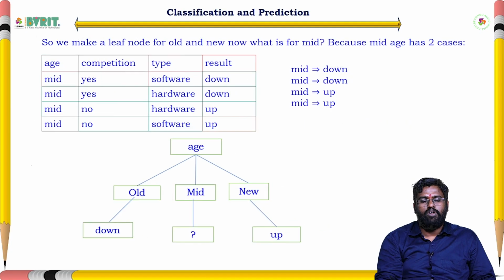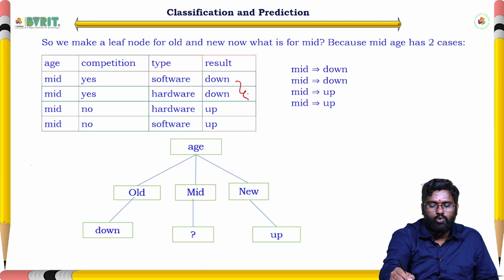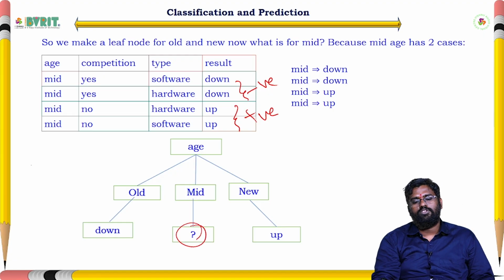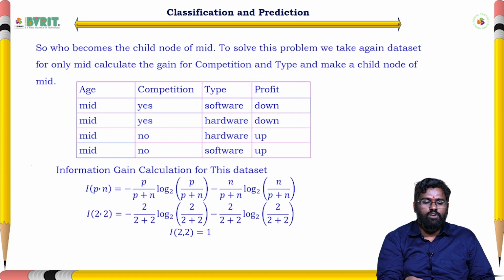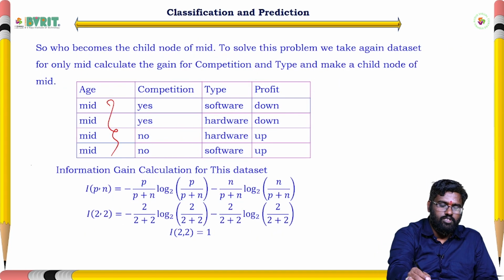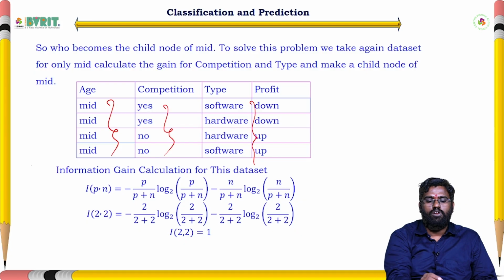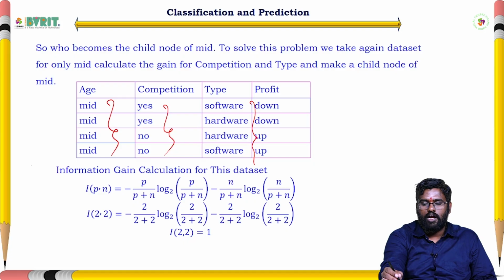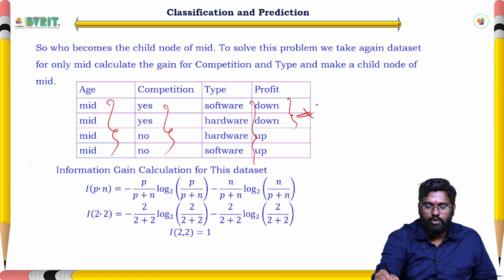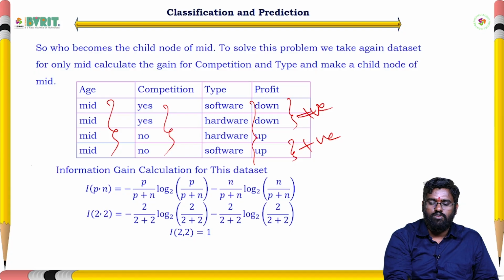Now coming to the third one, middle age. Middle age contains 2 negatives and 2 positives. So now we have to calculate for the middle age, taking the same steps as the decision tree for this particular data set. For middle age, the competitions and types are these, and we need to do the same process. The total data set contains 2 negatives and 2 positives, and we are calculating on those.